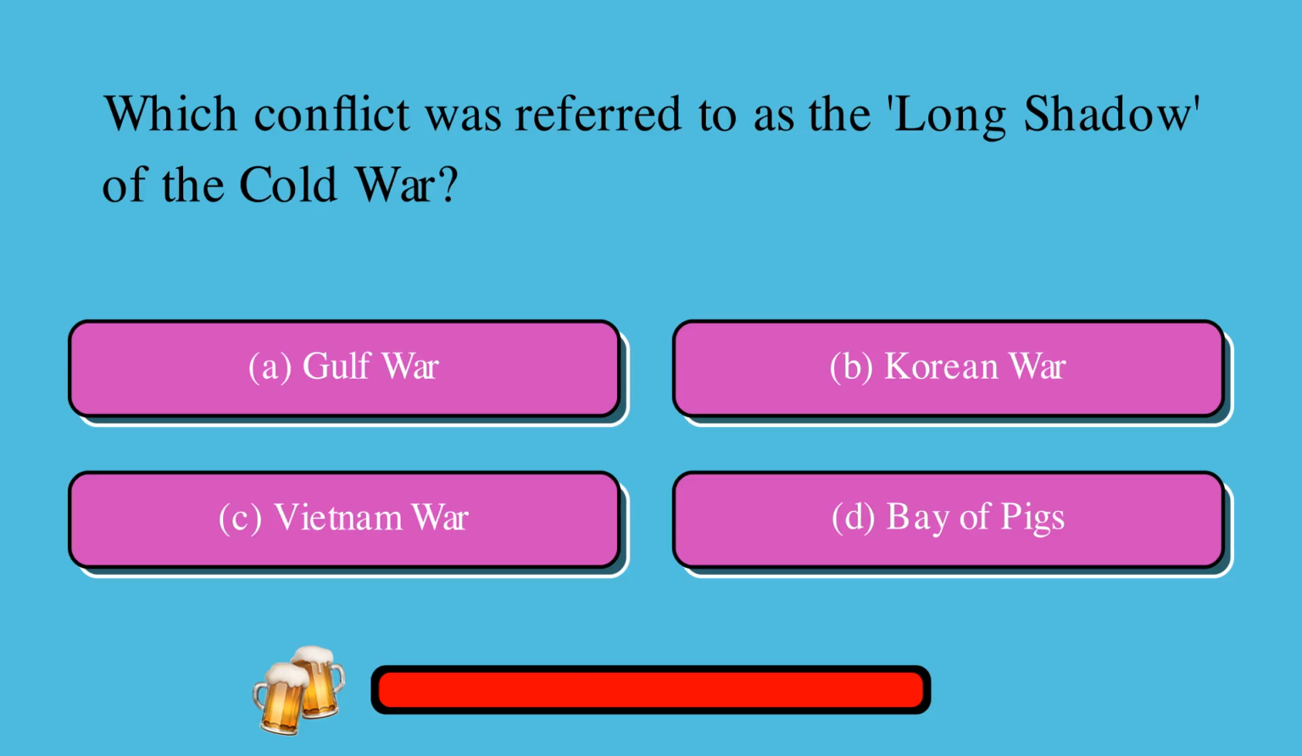Which conflict was referred to as the long shadow of the Cold War? A. Gulf War, or B. Korean War, or C. Vietnam War, or D. Bay of Pigs? The correct answer is C. Vietnam War.